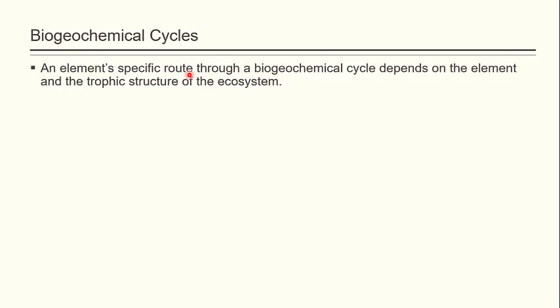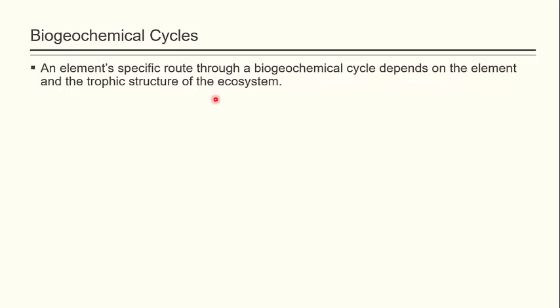So these are the specific routes which vary from one element to another. And why does it vary? Because the pathways of utilization and decomposition, as well as usage, are different. There are specific routes for all the inorganic nutrients, and the biogeochemical cycle depends on the element and the trophic structure of the ecosystem. The specific route will depend upon the nature of the element. For example, whether we are concerned with carbon, or talking about phosphorus, sulfur or any other inorganic nutrient, the route followed will be different, and it will depend upon the nature of the element as well as the trophic structure of the ecosystem.